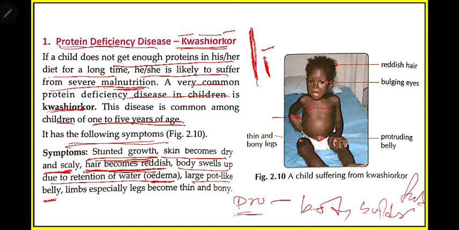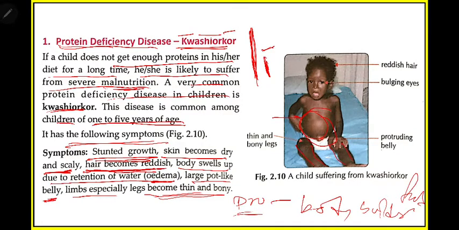The belly of the child becomes big, like a pot. The belly size will increase. Then limbs, especially legs, become thin and bony. So their stomach will become big like a pot, but their legs will become thin and bony.